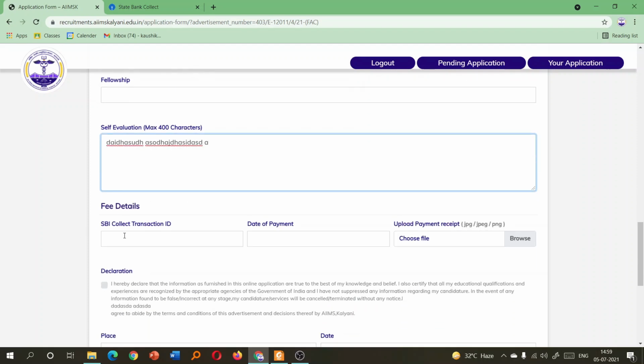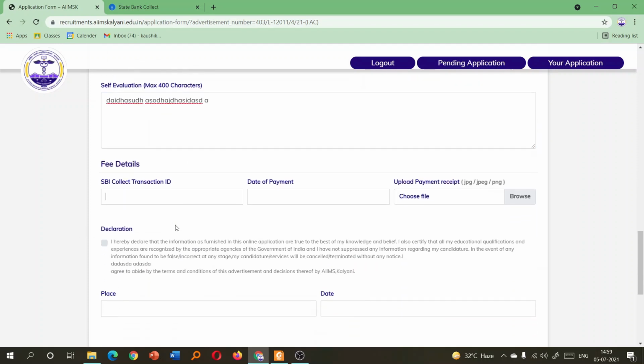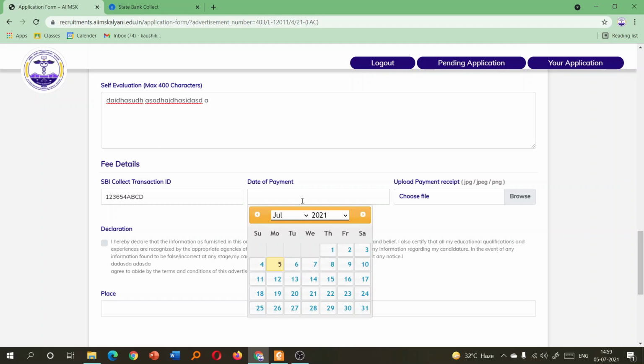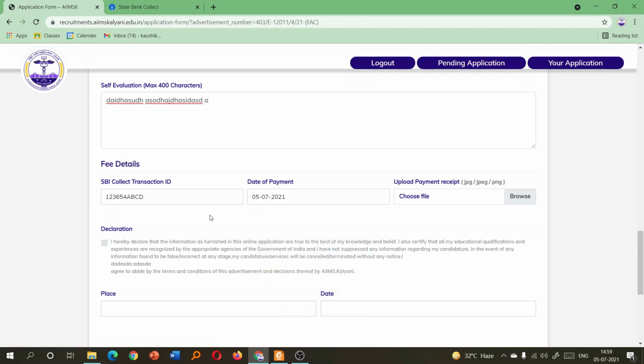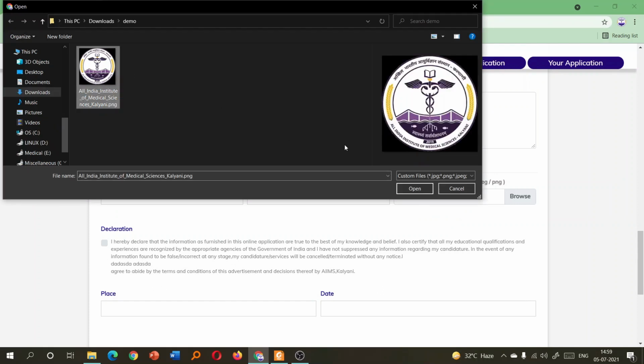So after all this, you have to fill in the SBI Collect transaction ID that you got during the transaction. So let me put this here, just an imaginary one. The date of payment of that particular transaction. You choose file here. You can choose the screenshot you got from your transaction. You select it.